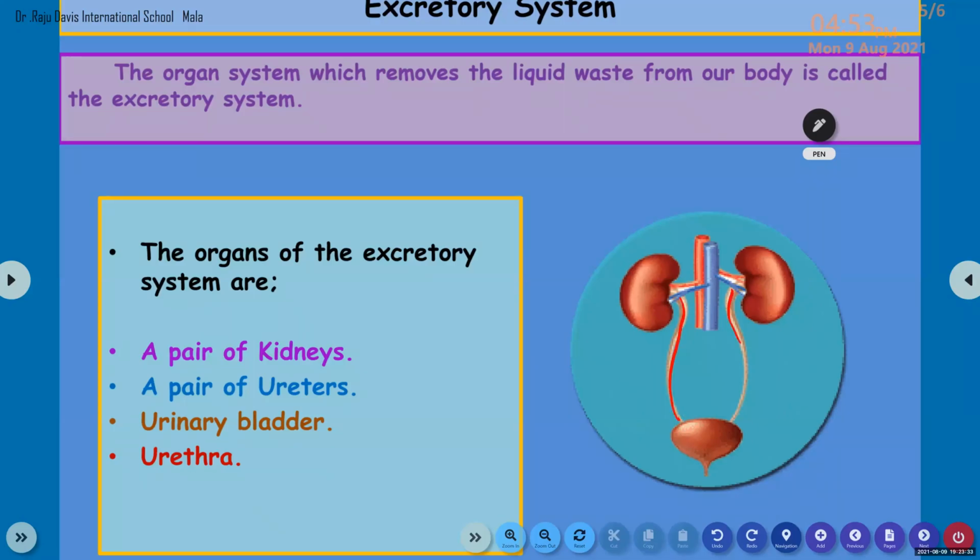Those who know the answer, raise your hand. Veda. What is that one? See here in the picture, you can see it. The tube-like organ. Can you see two tubes connecting the kidneys and urinary bladder? What is the name of this? Ureters. Okay. So this is all about the working of the excretory system.